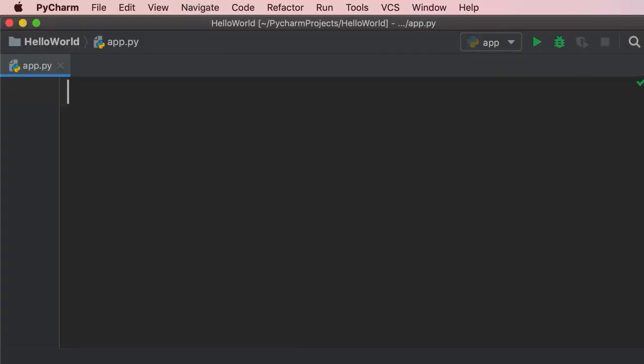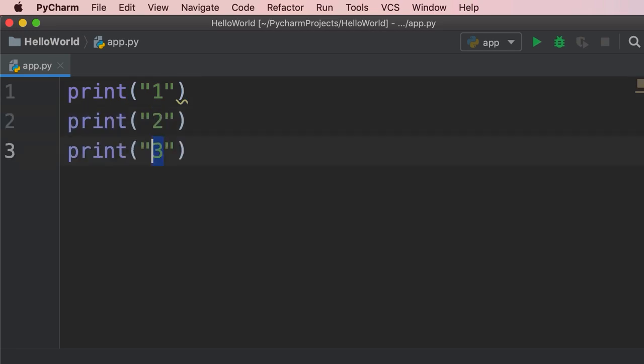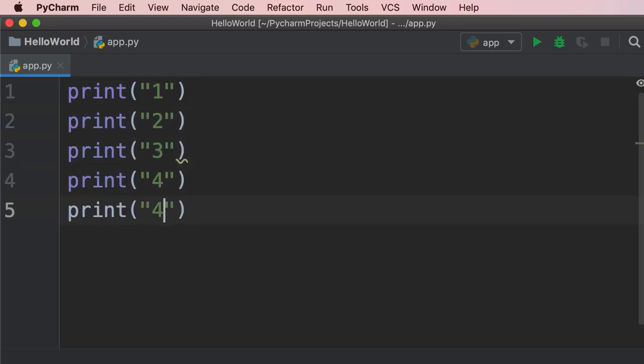In this tutorial, we're going to talk about while loops in Python. We use while loops to repeat a block of code multiple times. For example, let's say we want to print the numbers 1 to 5. A poor way of doing this is writing code like this. Print 1, then print 2, print 3, print 4, and print 5. Now, why is this a bad approach? Well, what if we wanted to print the numbers 1 to 1 million? We don't want to write 1 million lines of code, each line printing a number. This is where we use while loops.